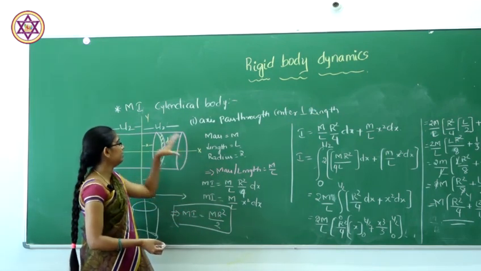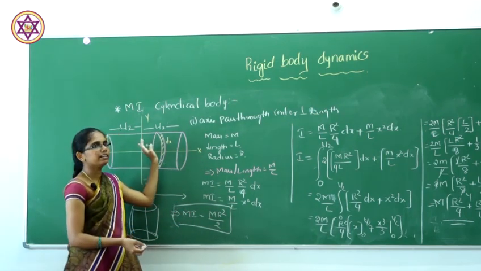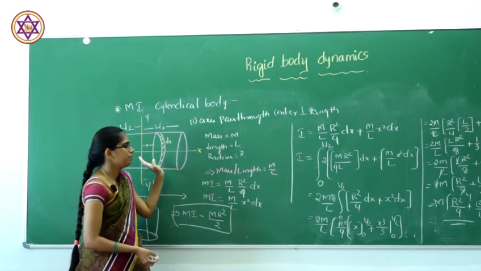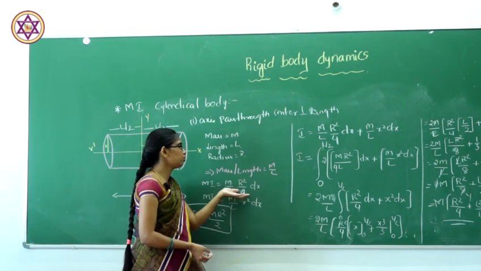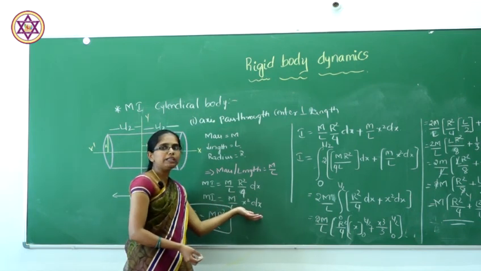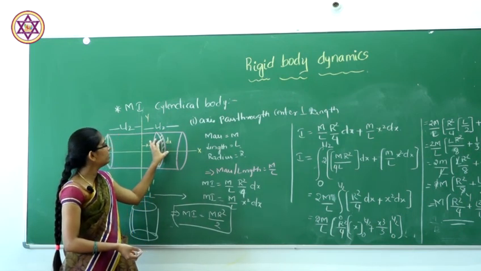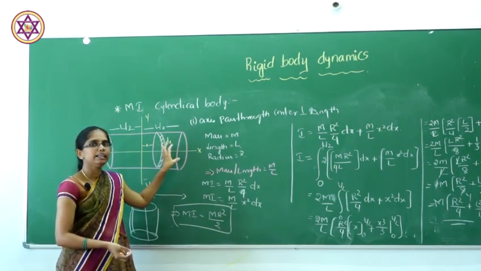We only have to derive when the axis exactly passes through its center and perpendicular to the length. For that we have to consider two moments of inertia: the moment of inertia of the small body, and the moment of inertia when it passes along the diameter.